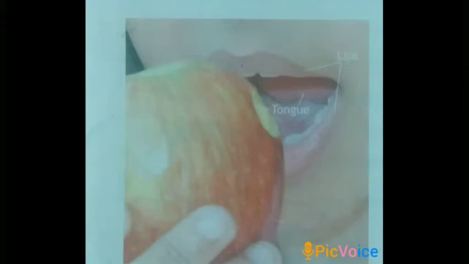The mouth. We eat with our mouth. The teeth inside the mouth help us bite and chew the food. The teeth are fixed to the gums. The tongue is fixed to the bottom of the mouth. The tongue, teeth and lips also help us to speak.